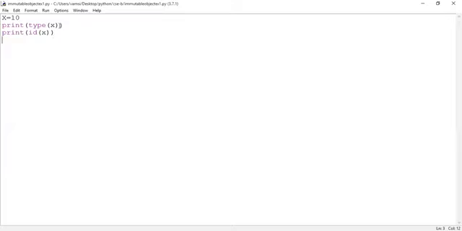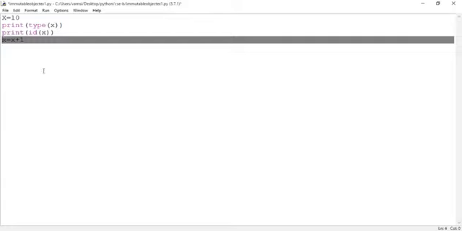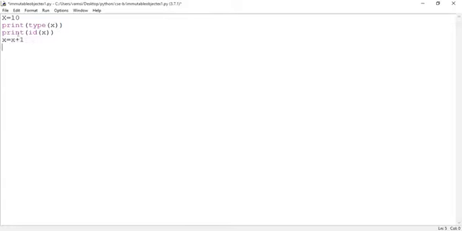X equal to 10 is written, and I'm displaying the data type of the X variable along with the address of X. Then X equal to X plus 1. I have incremented the value of X. Can I modify the value in the current object? No, it is not supportable.